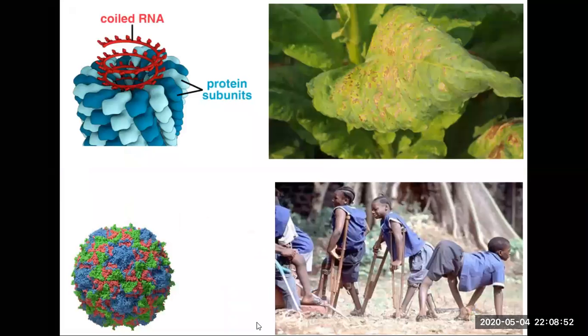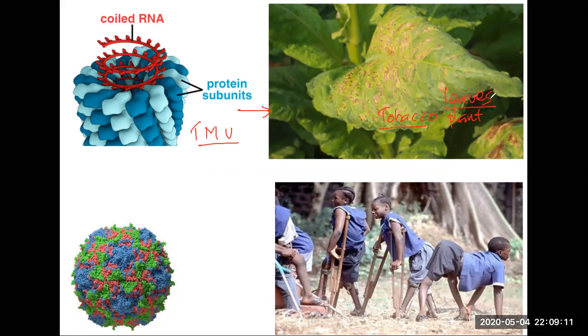Look at this. These are some of the viruses. This is called tobacco mosaic virus, and it infects the cells of the tobacco plant. See, it infects the leaves of the tobacco plant, and you can see the leaves are getting damaged. Remember, tobacco leaves are used for making cigarettes. When the leaves are damaged, they can't use them for making cigarettes.